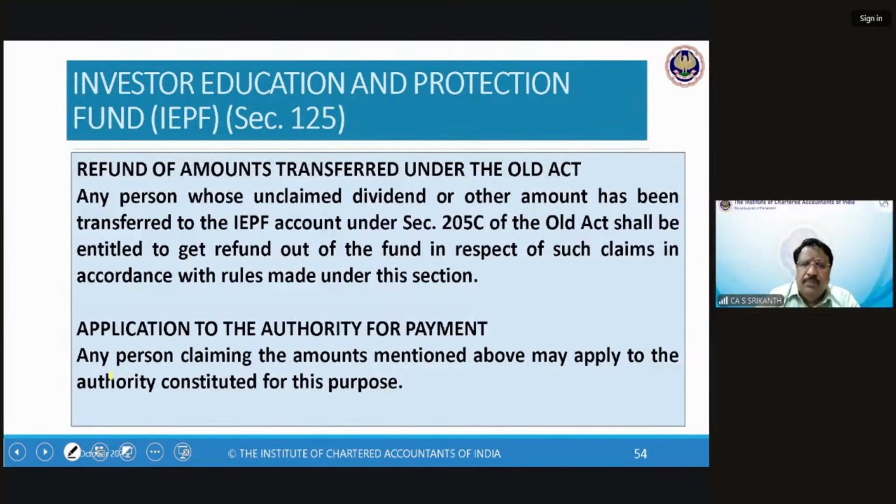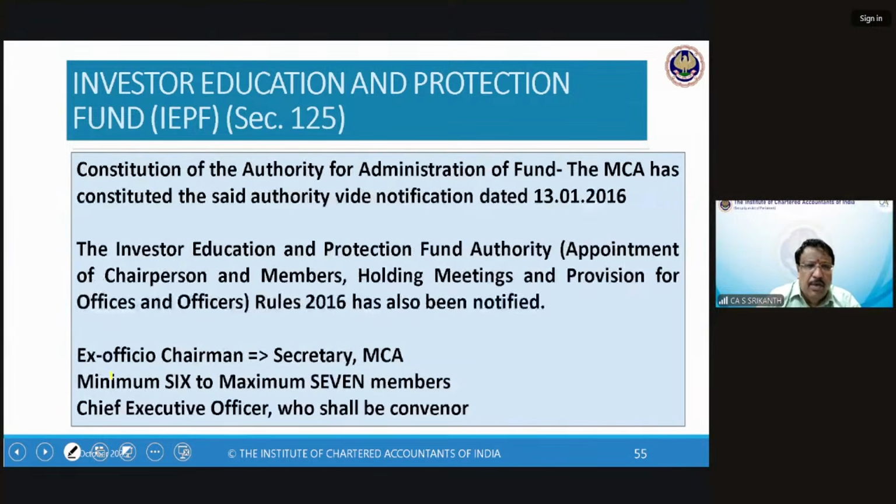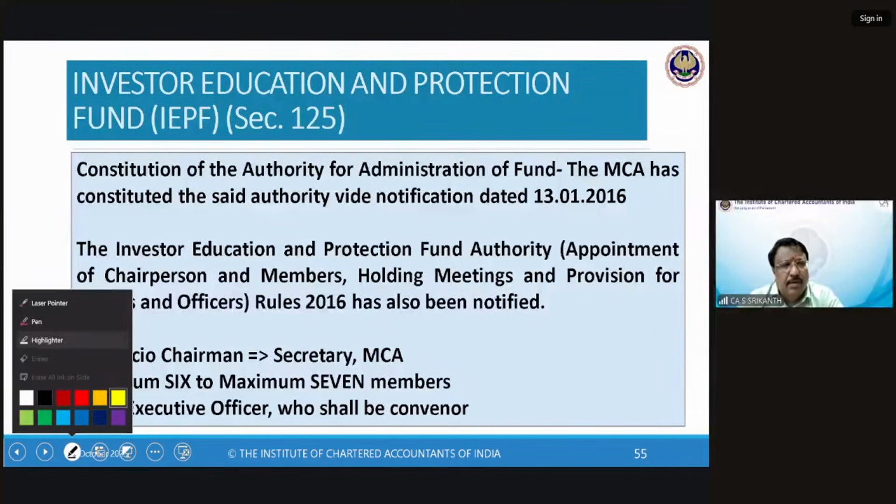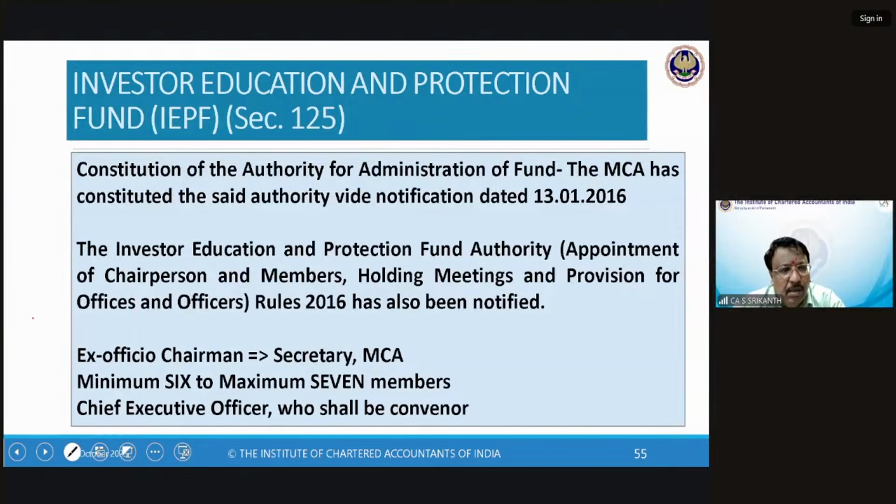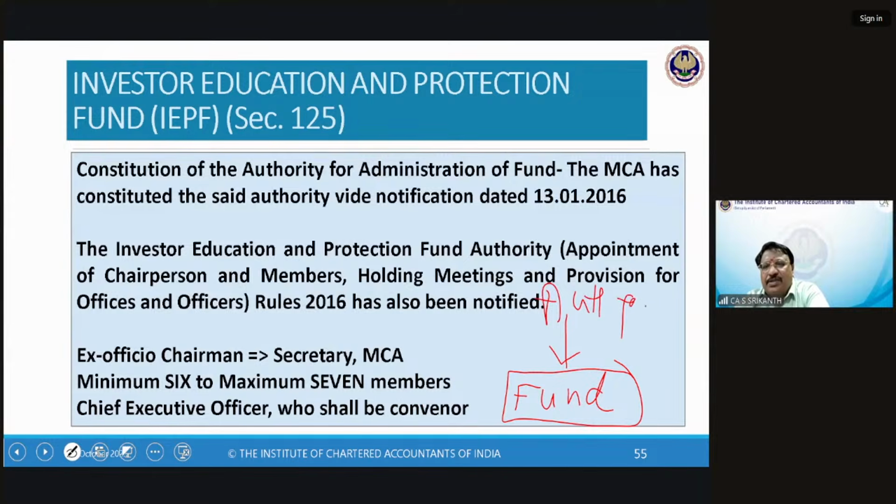When they use the word authority, you have to be a little careful. Let us understand. What is the IEPF? It is a fund. Now, fund is nothing but money. Money is kept somewhere, like a mutual fund. Now, that fund has to be monitored and administered. That is the authority for administration. The authority for administration of the fund.